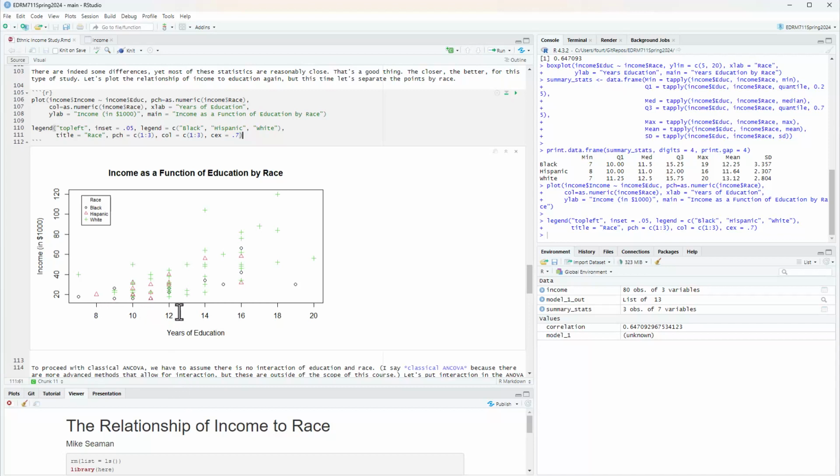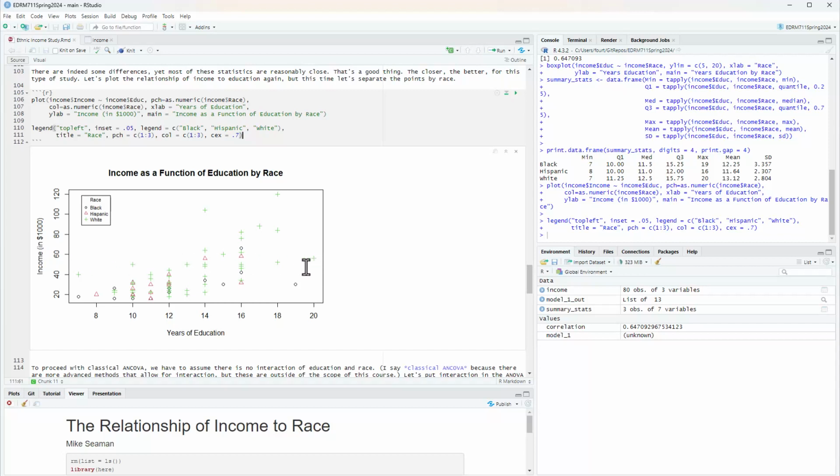As I look at this, the thing that really concerns me the most is that I have all these values out here beyond 16 years of education, in which I have almost all white, one black, and no Hispanic. Why does that concern me? Well, if I'm going to be adjusting for education level, I'm going to be adjusting across this whole range.